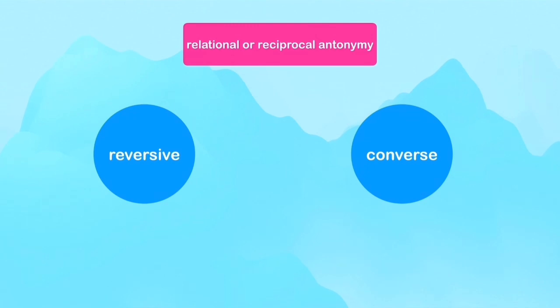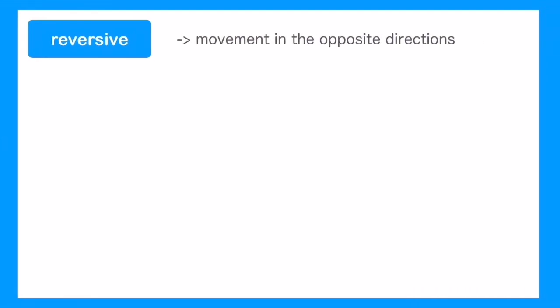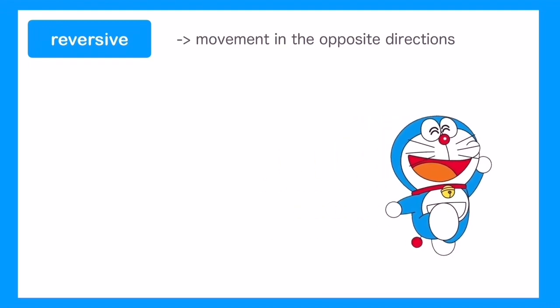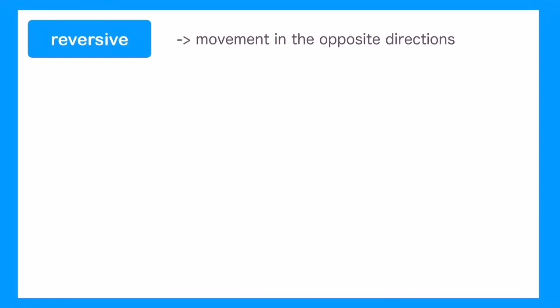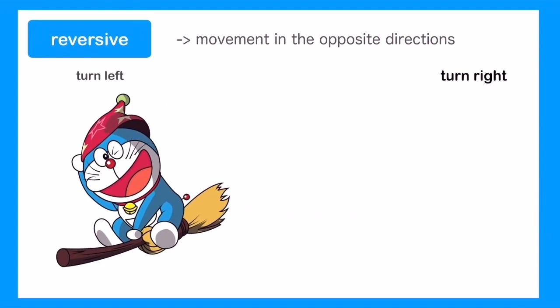However, they have some different details. For reversive, it can be defined that it is about movement in the opposite directions between the pair of words. For example, rise, fall, forward, backward, turn right, turn left. All of these clearly express the contrasting direction between them, so they are reversive.